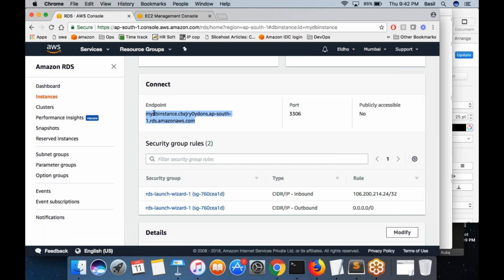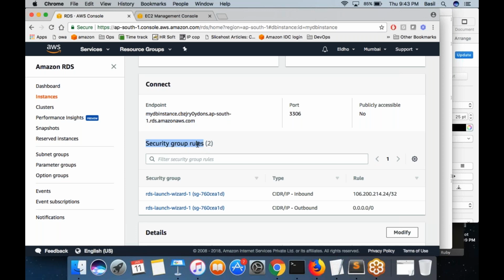And as I told you, we selected the database to be connected only from the VPC. The outside machine cannot connect to your database. So this DNS name can be connected only from the VPC, not from outside. So yes, my EC2 machine is a machine in the VPC. So from the EC2 machine, I can connect. Before that, I must allow the port in the security group.